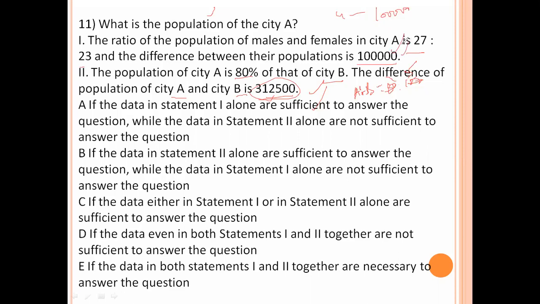Here we need the population of city A. Here also we get it individually. So statement 1 alone gives the answer, as well as statement 2 alone gives the answer. If either statement 1 or statement 2 alone is sufficient to answer the question, then option number C is the right answer.